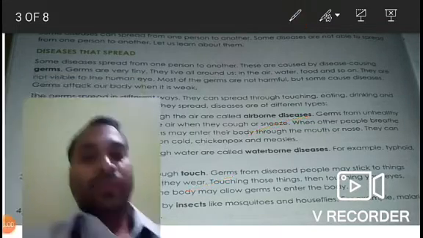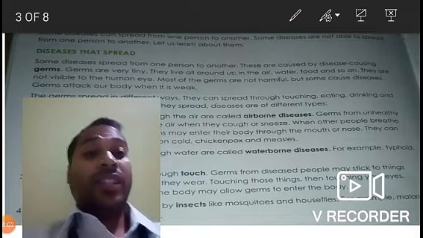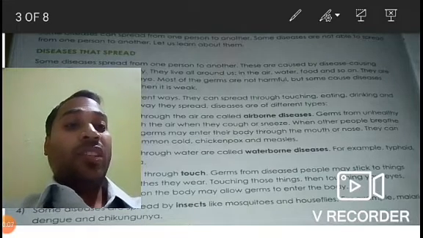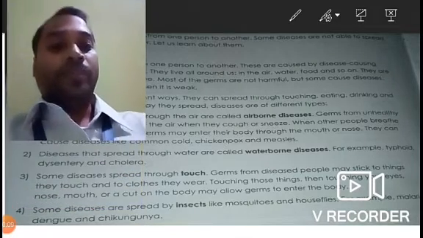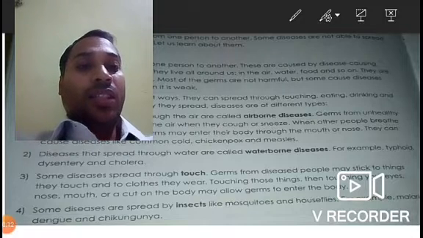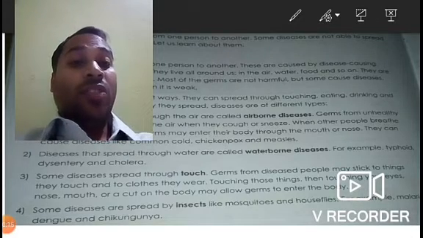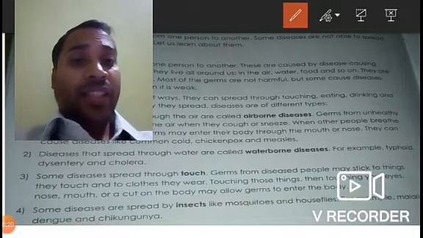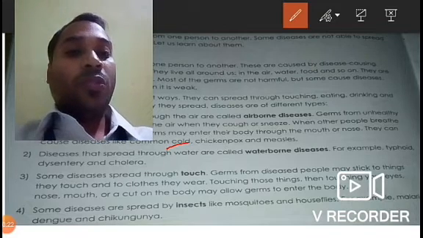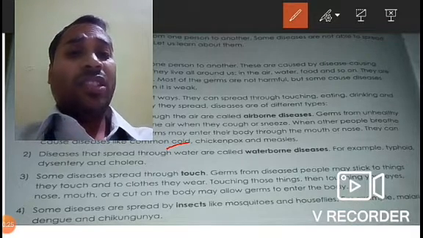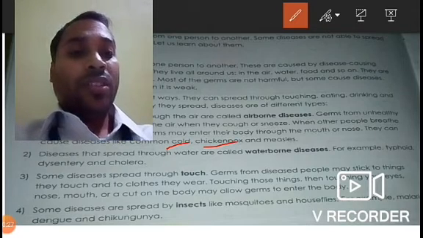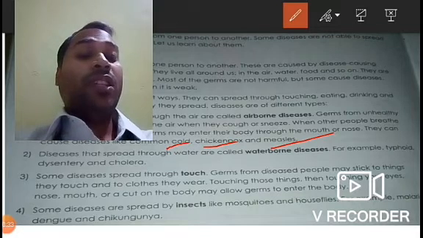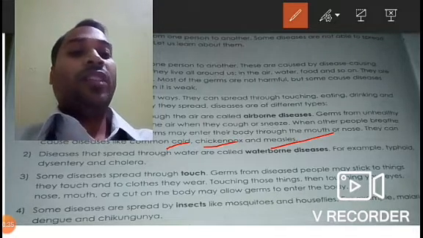To prevent ourselves from this kind of disease, we should always be wearing what? Mask, because these airborne diseases can spread easily through air. Some of the common diseases that can spread through air are the common cold, also known as flu, then chickenpox, and also measles. So these are examples of airborne diseases.